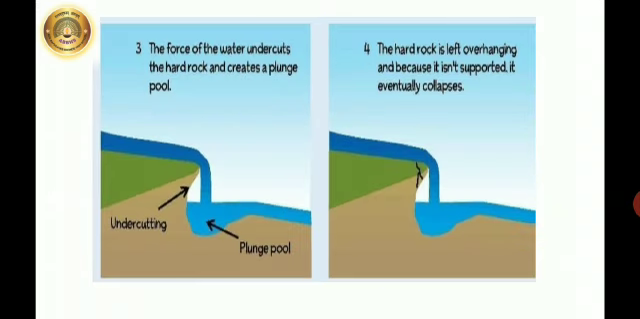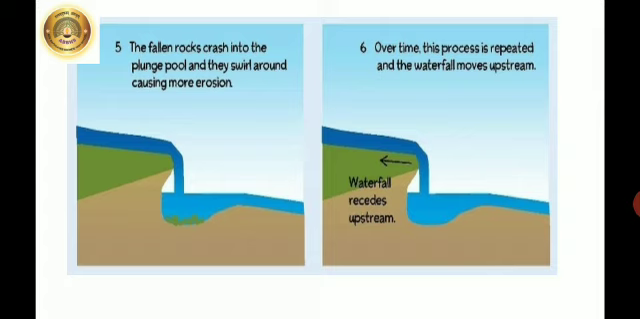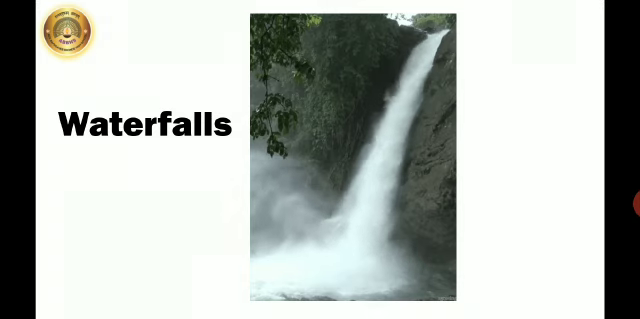Gradually, the force of water undercuts the hard rock. The hard rock is left over hanging, and because of it, the river water collapses. These fallen rocks crash into the plunge pool. Over time, this process is continuous and the waterfall is formed. Here you can see how a waterfall also erodes the surface where it hits.